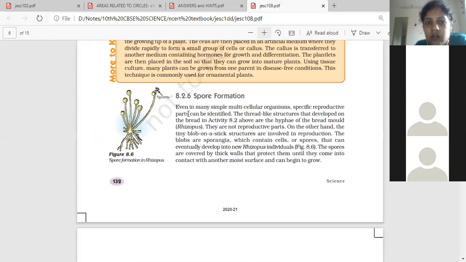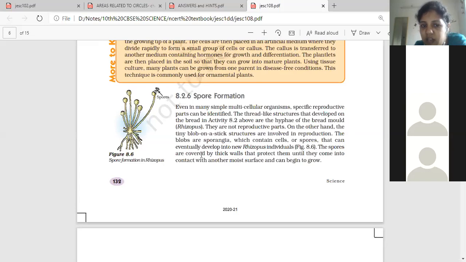Even in many simple multicellular organisms, specific reproductive parts can be identified. Thread-like structures that develop on the bread are the hyphae of the bread mold, that is Rhizopus. They are not reproductive parts. On the other hand, the tiny blob-on-a-stick structures are involved in reproduction. The blobs are sporangia, which contain cells or spores that can eventually develop into new Rhizopus individuals.